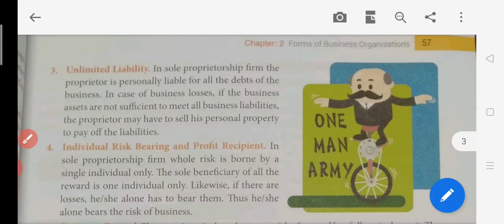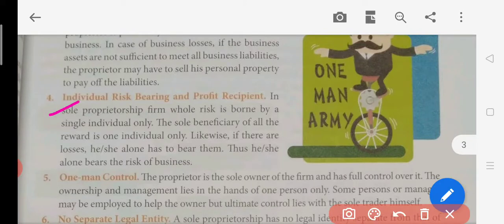Then after this, the individual risk bearing and profit recipient, what does this mean? So here single person will be taking risk, it means simple है ना, the single person is there who will be taking risk and all the profit will be his own profit, वो उसका profit रहेगा। Because here what is happening, the single person is taking the risk, then all the profit will also belong to him. So how simple is that? So in the sole proprietorship firm, whole risk is borne by the single individual only. The same thing they are saying, the sole beneficiary of all the reward is one individual only.